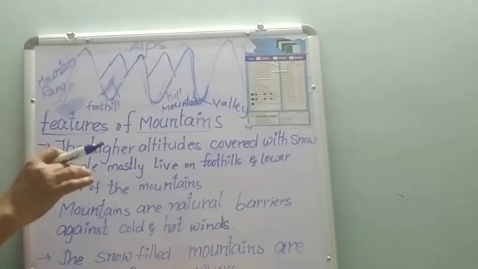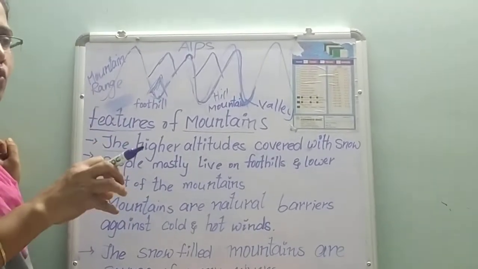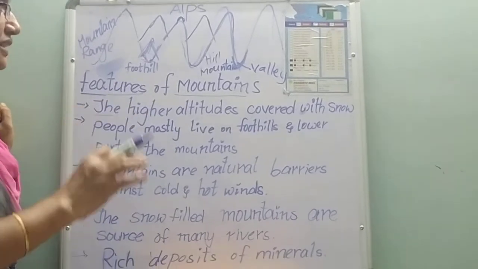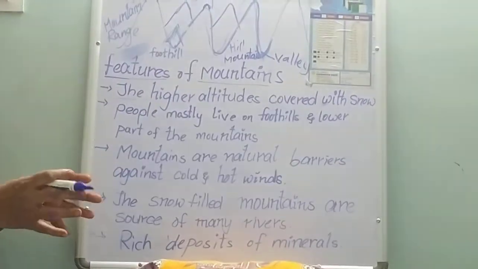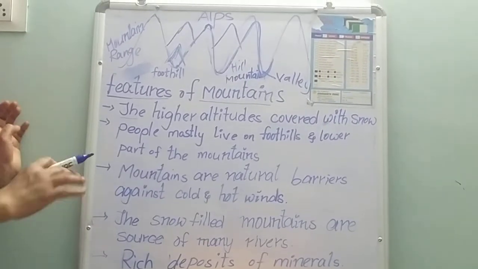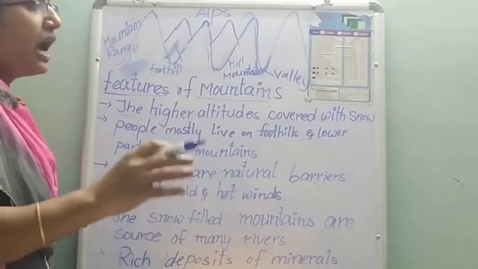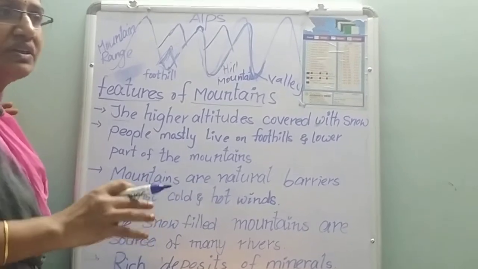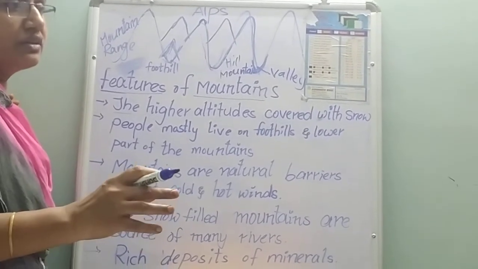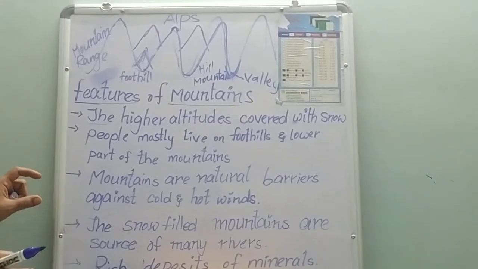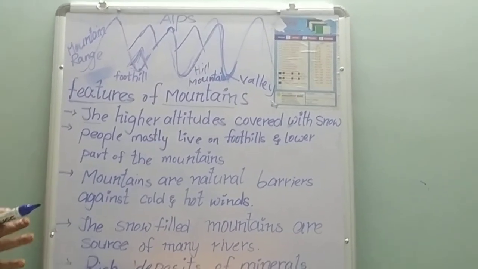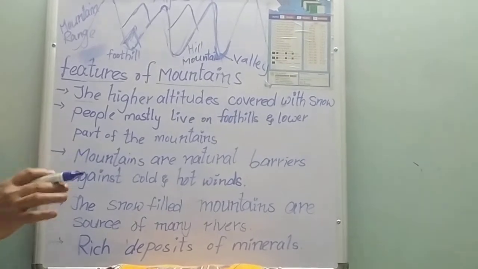What is meant by glacier? Snow moving like rivers is called a glacier. It will reach the rivers, and from the rivers we get water to different areas on the earth. Like that, it helps us as a source of many rivers.